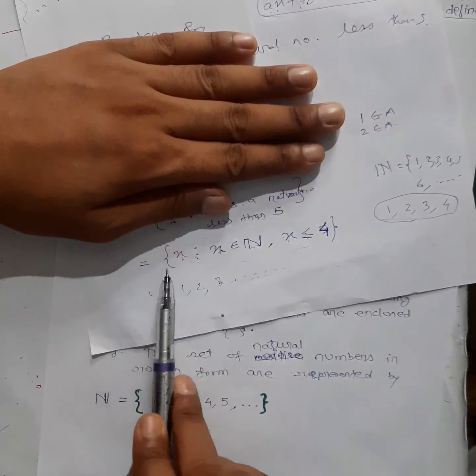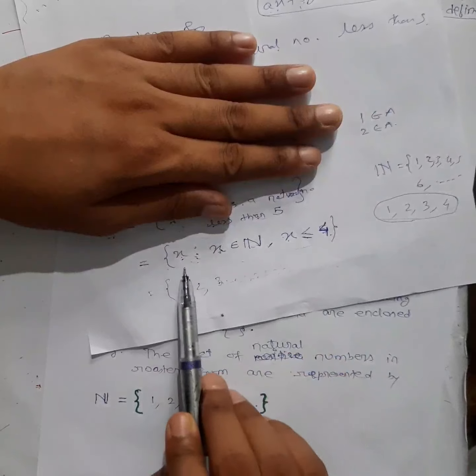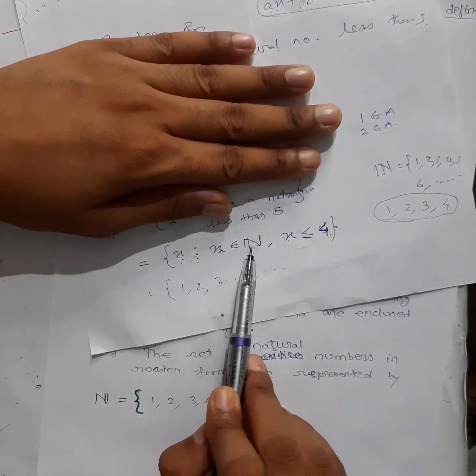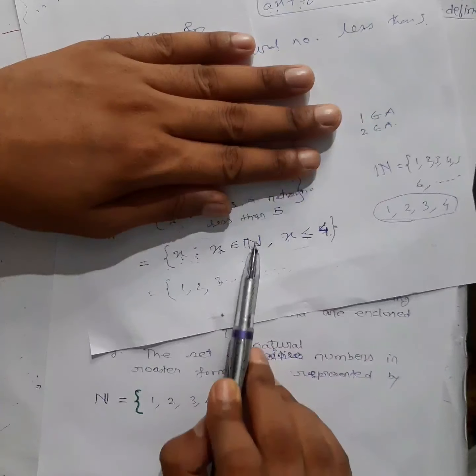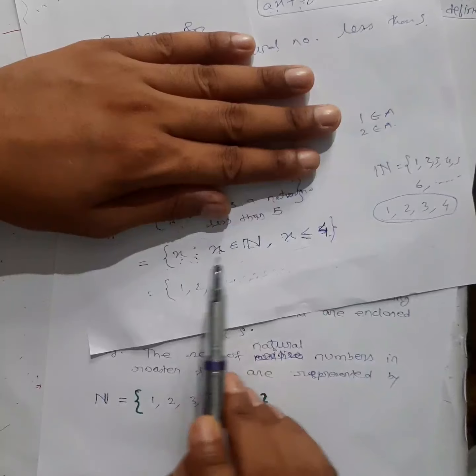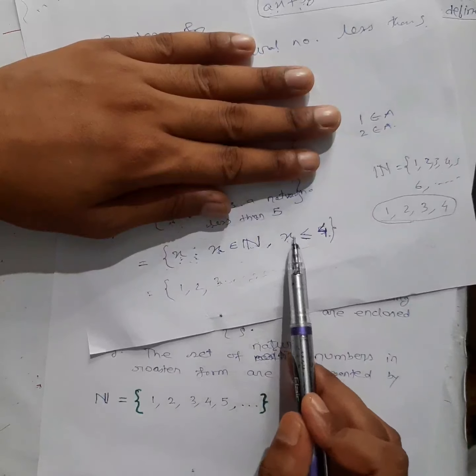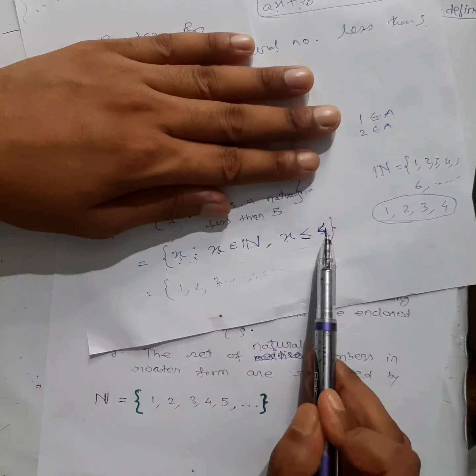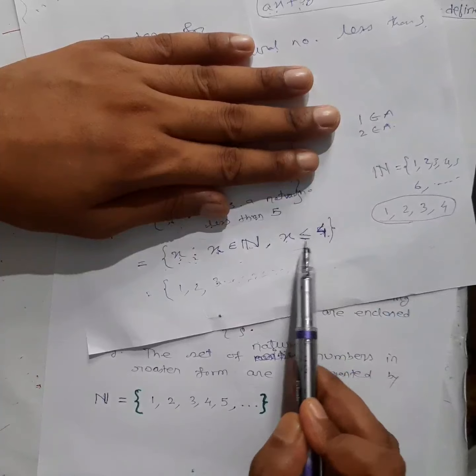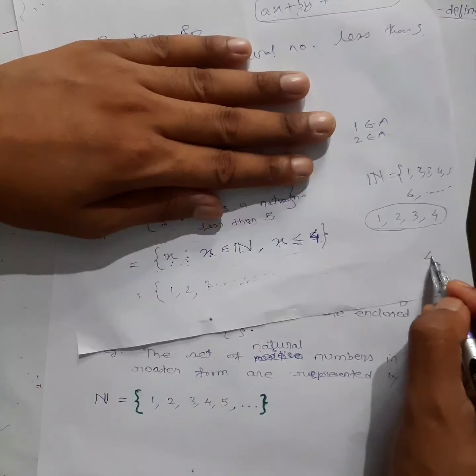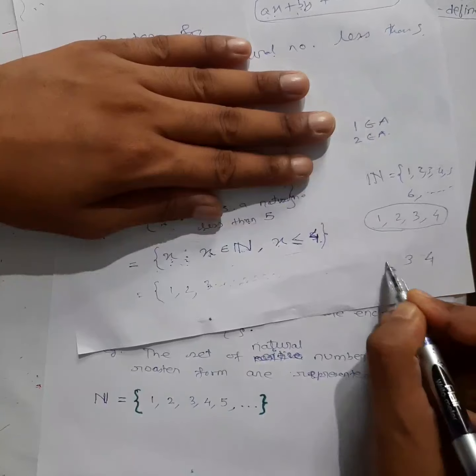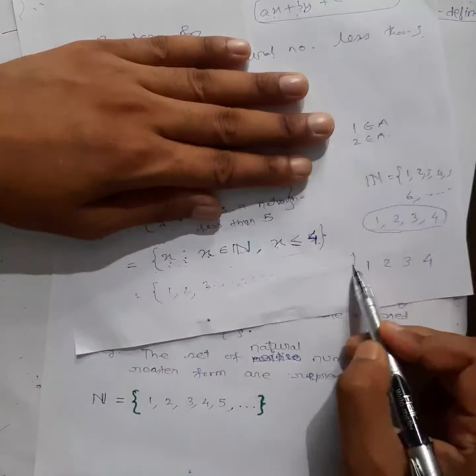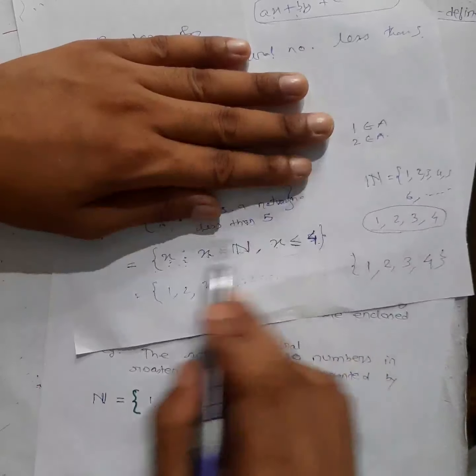What is it? A is a set. I am writing it in curly brackets, right? It's a set in which X is the element. Now what is X? X belongs to natural numbers, means it can be 1, 2, 3, 4, 5, 6, 7, 8, 9, 10 till infinity. But again I have given a restriction: X less than or equal to 4. When I give this restriction, X should be less than 4 and also equal to 4. So X can be 4, and less than 4 means 3, 2 and 1. And X belongs to natural numbers, so I am not going to take 0 and all these things. So you can see I have already got the list from this property only.